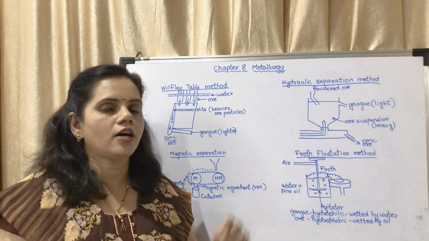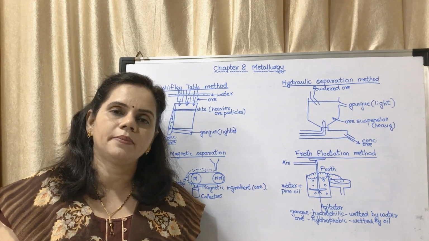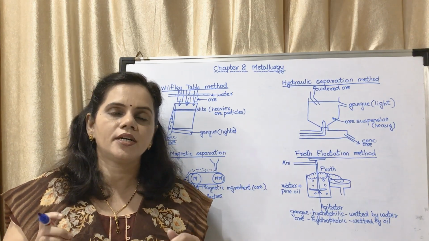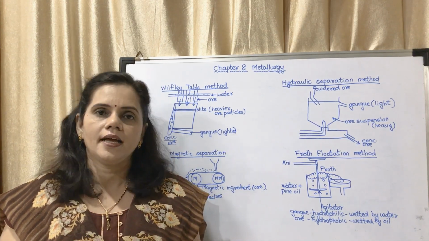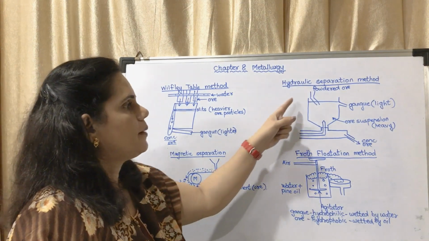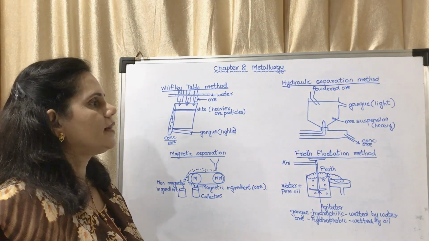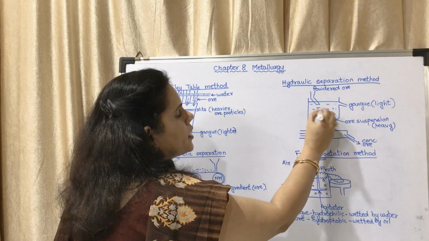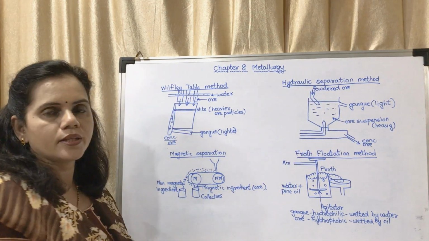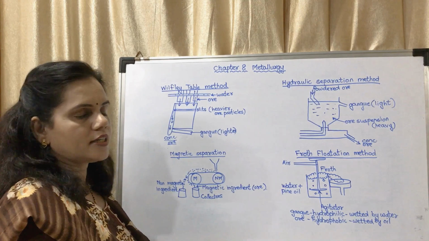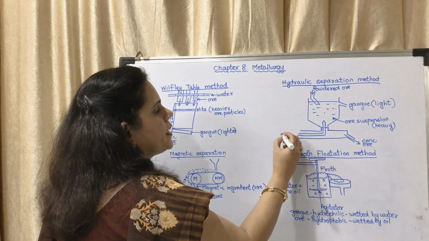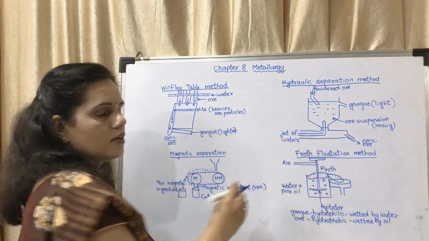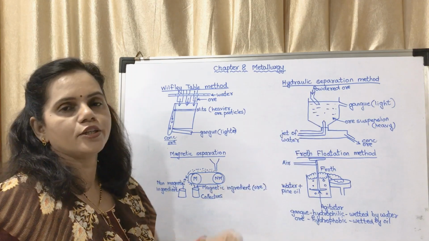Now the next is the hydraulic separation method. In this method also, the gangue is lighter in weight and the metal compound is heavier in weight. Now what is done? A tank is taken, and the powdered ore is added into the tank. It is filled with water. There is a pipe jet, a jet of water which is forcefully inserted into the tank.